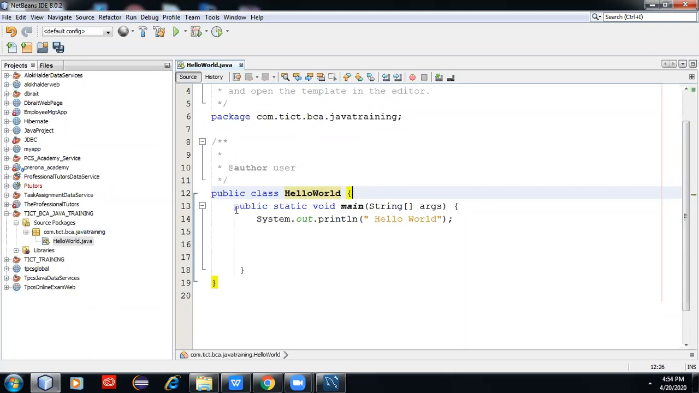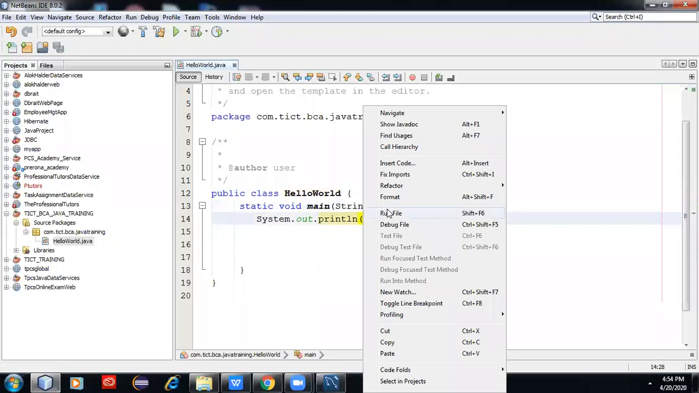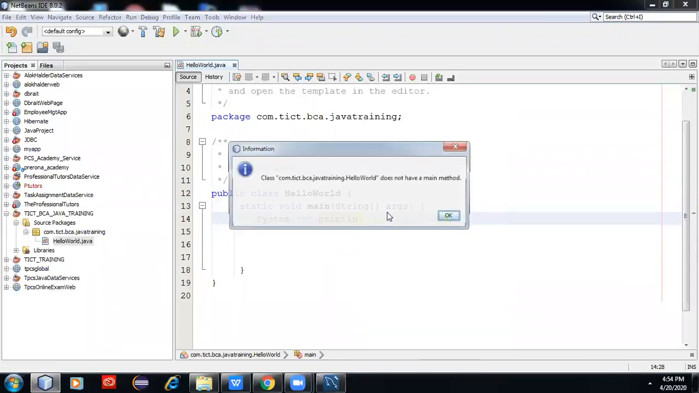Public static void main. Actually, why is this needed? Suppose I remove public. If I compile the program, it will be okay. Then just try to run it. There is no problem, no error, the program is not showing any error. But if you run the program, what will happen? It shows that the class does not have a main method.